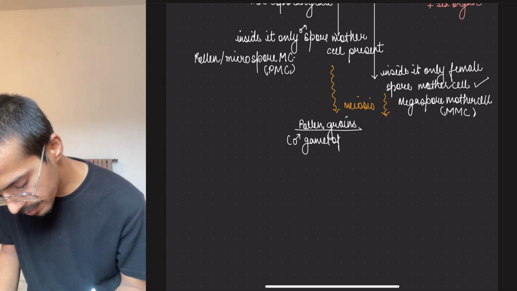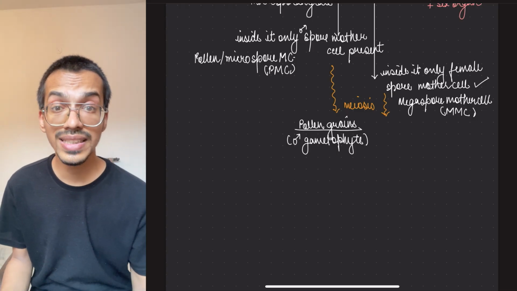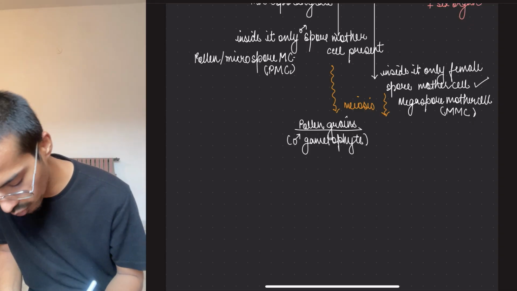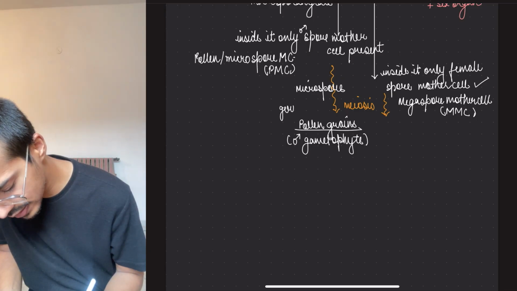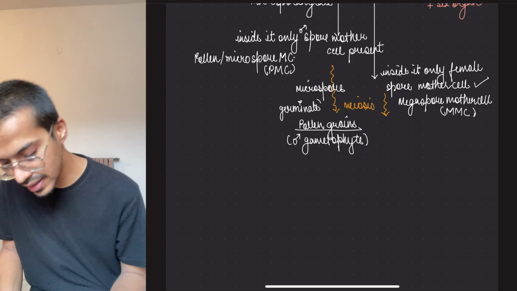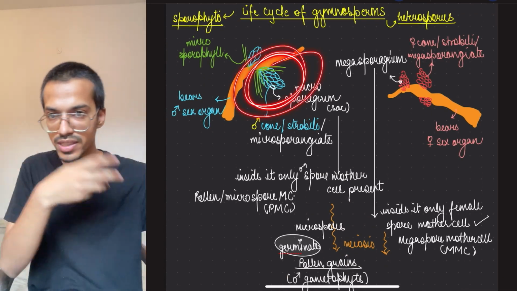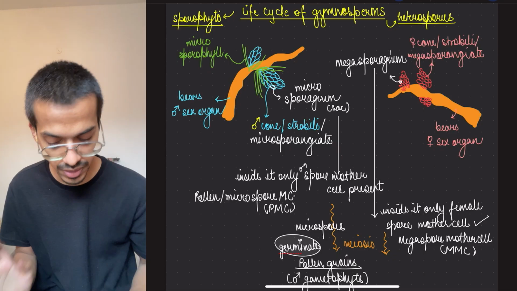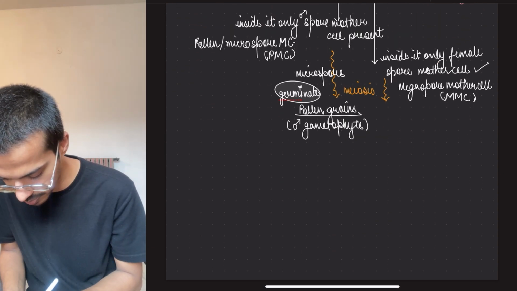Now here you have to remember that these male gametophytes are highly reduced. These are gametophytic bodies, meaning a new gametophyte is formed, because these are spores. Here the microspore will form, and it will germinate on the same plant body within the structure. They are not going anywhere and not dispersing. Normally the spores disperse in pteridophytes, but here they are not dispersing.